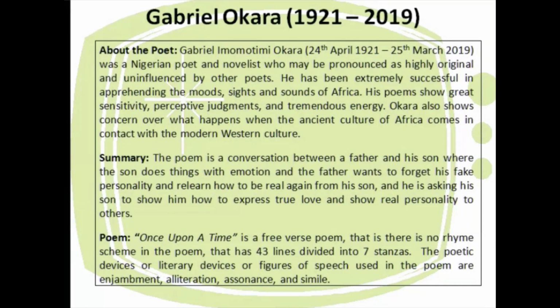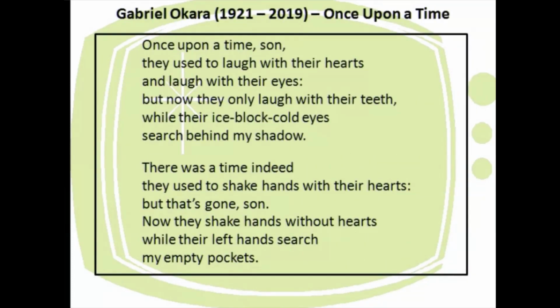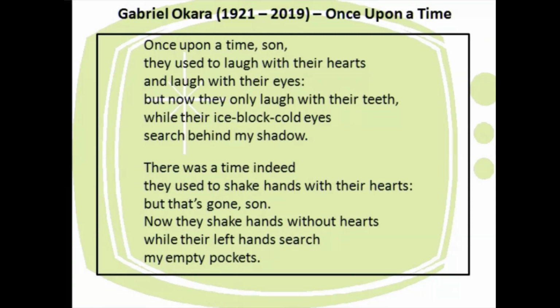That is, there is no rhyme scheme in the poem, which has 43 lines divided into 7 stanzas. The poetic devices or literary devices or figures of speech used in the poem are enjambment, alliteration, assonance and simile. Let us move on to the poem. I will read the stanza first and then explain it.